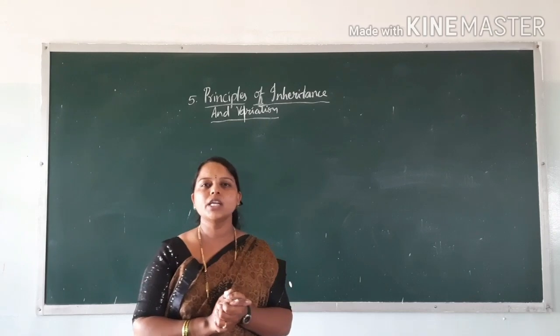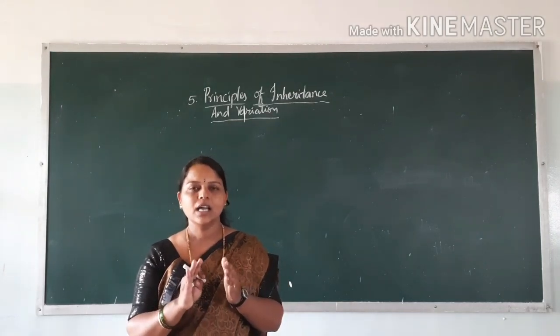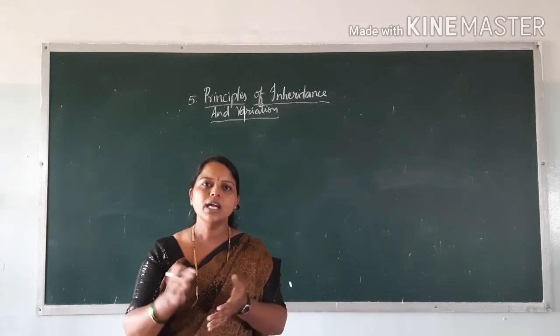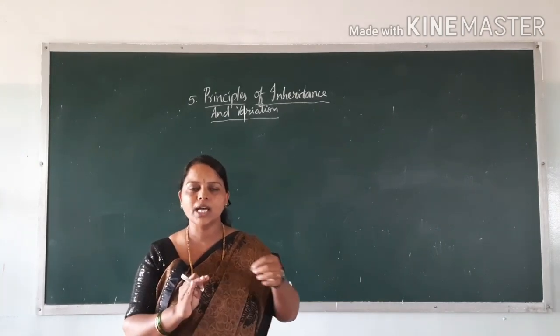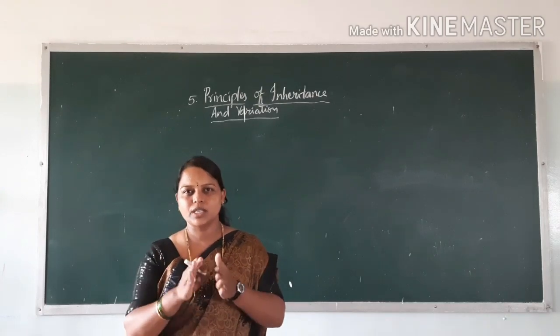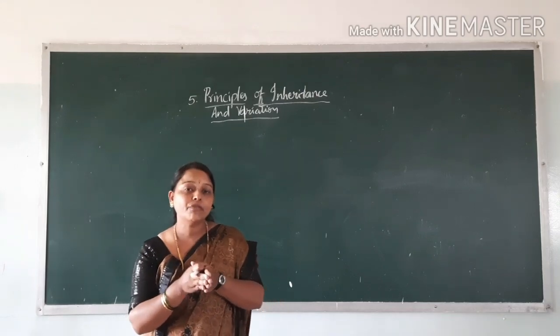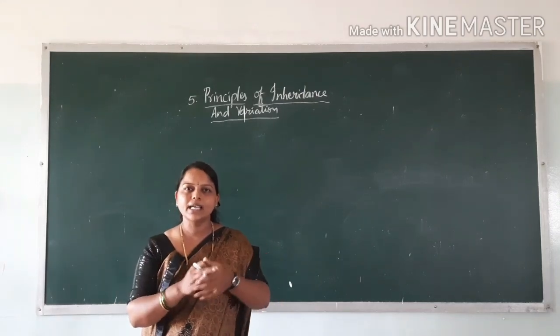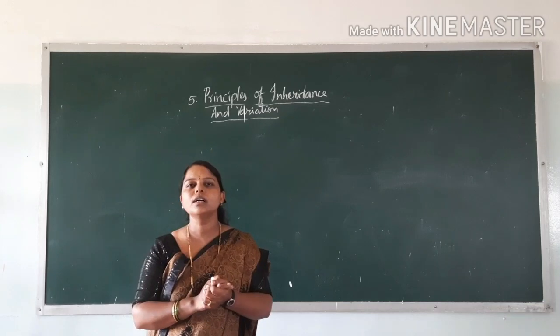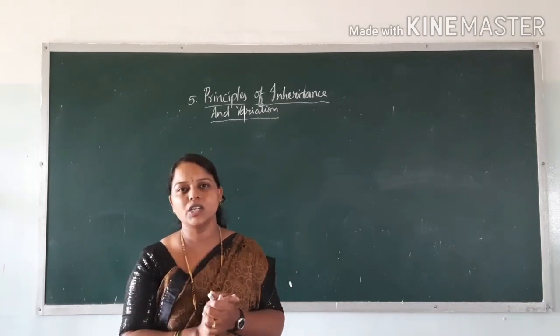And the law of segregation: during gamete formation, these alleles get separated and go to the respective gametes. Each allele goes to a gamete, and that is known as segregation. The factors always occur in pairs; during gamete formation they segregate and each goes with its respective gamete. That is known as the law of segregation.